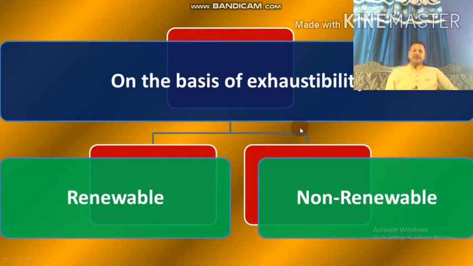Now on the basis of exhaustibility, resources could be classified into renewable and non-renewable. We already discussed that the resource that could renew itself by physical, chemical or biological process within a stipulated time period is called renewable resource. The resource that could not renew itself within the stipulated time period by physical, chemical or biological process is called non-renewable resource.